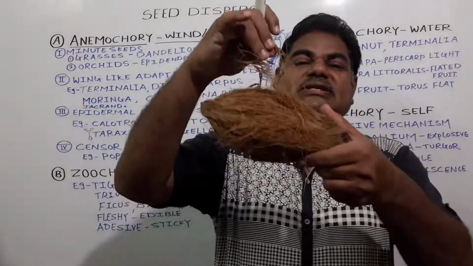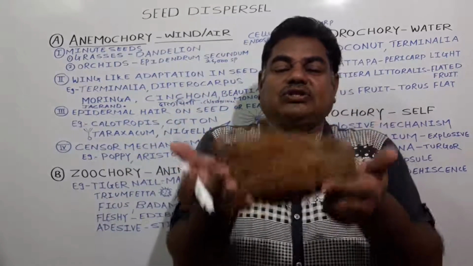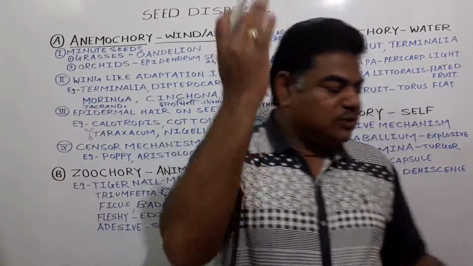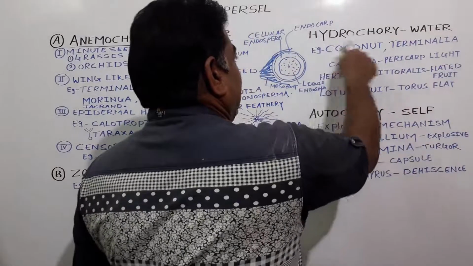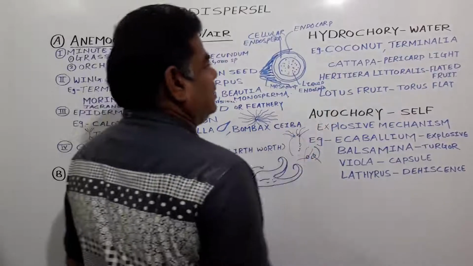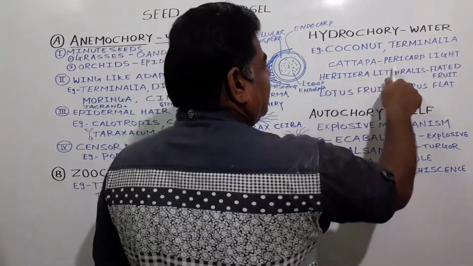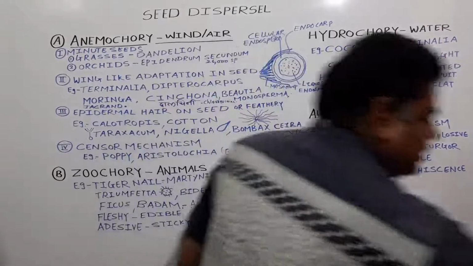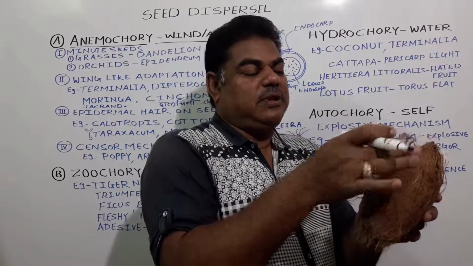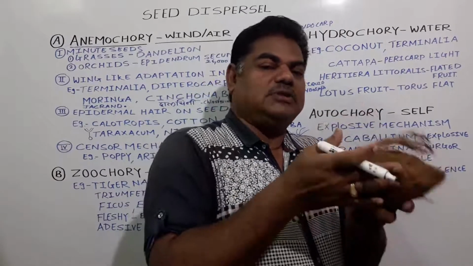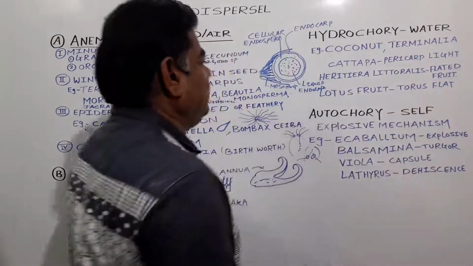That tissue we call the sclerenchymatous tissue. The seed gets protected by this sclerenchymatous tissue. The buoyancy of this fruit gets increased, and it gets dispersed from one place to another with the help of water. We call it hydrochory in case of coconut. Then these are Terminalia, these are Catappa. The pericarp becomes lighter. This one is the pericarp, this one we call the epicarp. This one is the mesocarp and endocarp. This pericarp becomes lighter in weight in case of coconut and in this example.